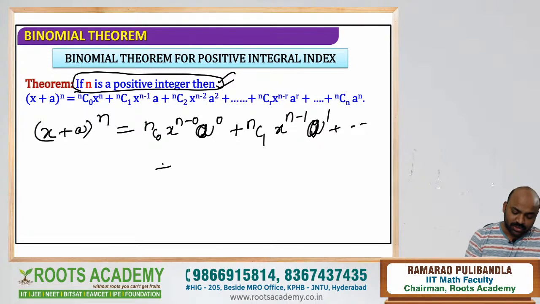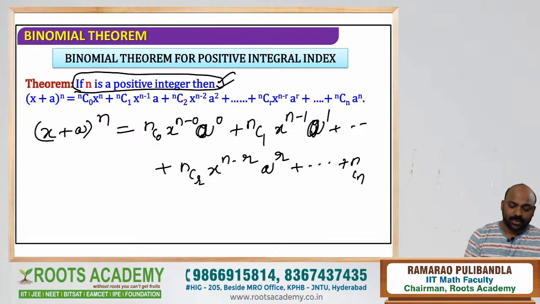And the general term is nCr x^(n minus r) a^r, plus and so on. The last term I can write as nCn x^0, because n minus n is 0, into a^n. So that is the way you can write.